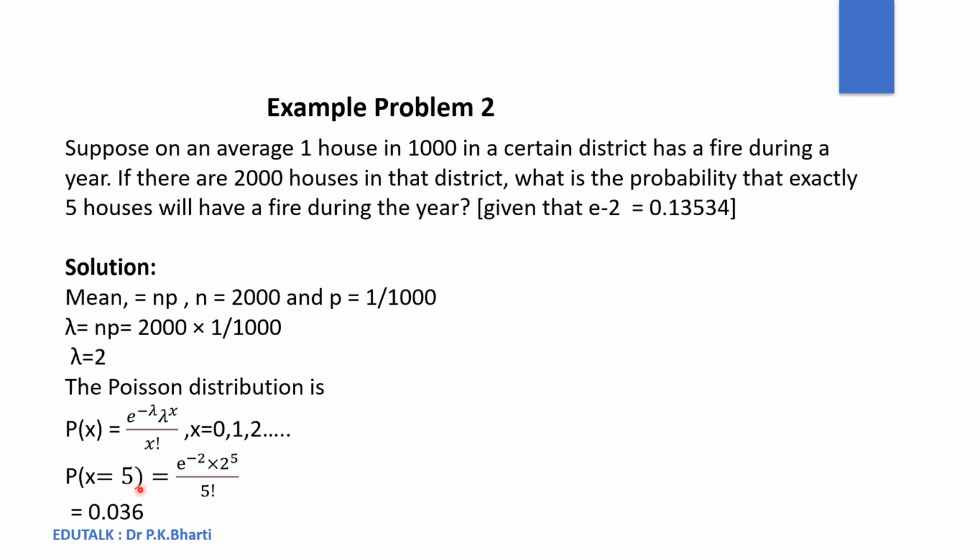So P(x = 5) equals e to the power minus 2 into 2 to the power 5 upon factorial 5. After solving this, we get 0.036. That is, the probability that out of 2000 houses, 5 houses will have a fire during a year is 3.6%.